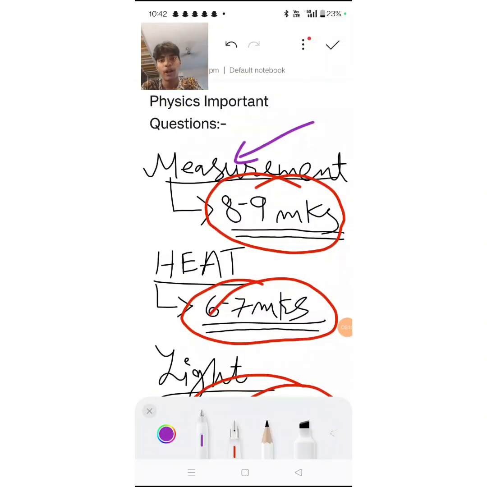Pendulum: learn the formula, learn the factors affecting the pendulum, learn the seconds pendulum concept, and you're good with pendulum. Pendulum-related numericals always come. Make sure you know how to answer them. And all those parts of a pendulum, all those basic things related to pendulum, just remember them in detail. So if you remember all these points, you'll get around 8 to 9 marks in your paper. I can guarantee you. Apart from that, you have additional questions also, so you'll be given even more marks. Got it? Depending on what you attempt, you'll get marks.